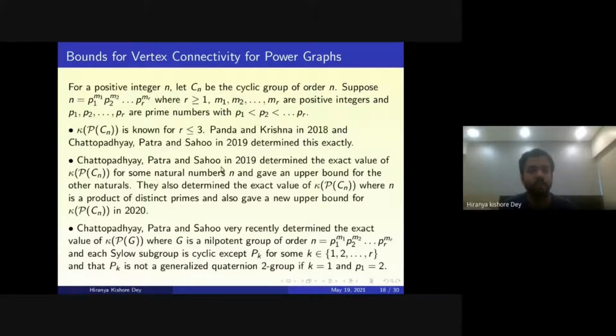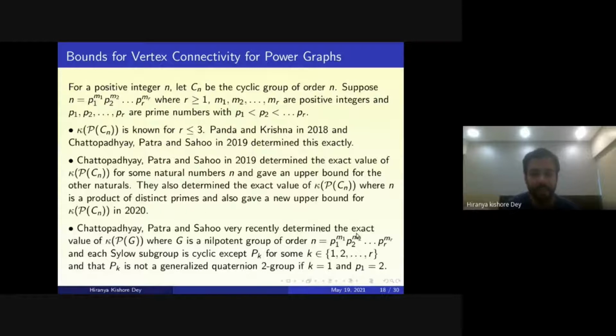After that, Chattopadhyay, Patra and Shah in 2019, in another paper, determined the exact value of kappa of P(Cn) for some natural numbers n with as many prime divisors as you want, and gave an upper bound for the other natural numbers. They also determined the exact value of kappa of P(Cn) where n is a product of distinct primes, that is, when all the mi's are exactly equal to 1.